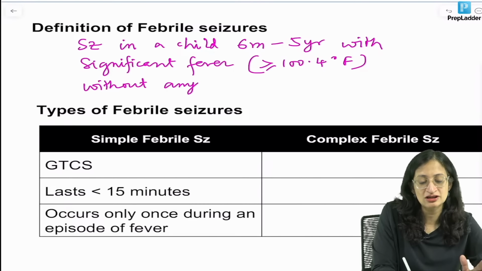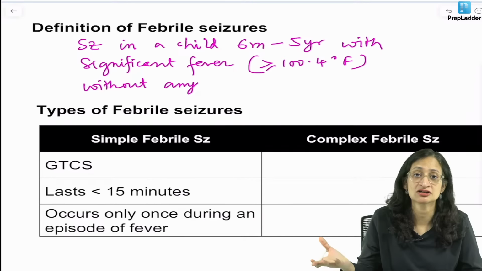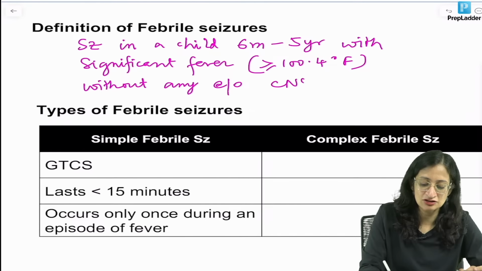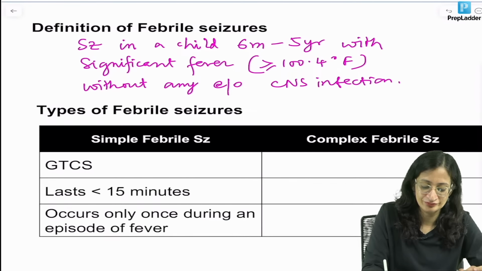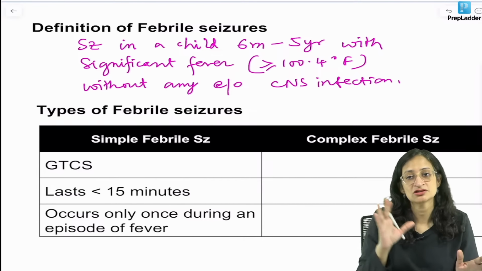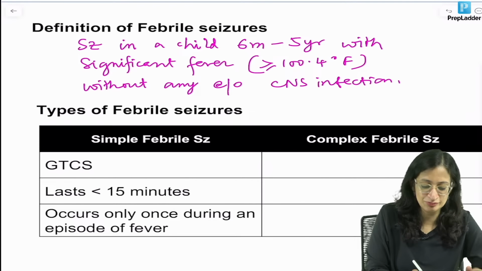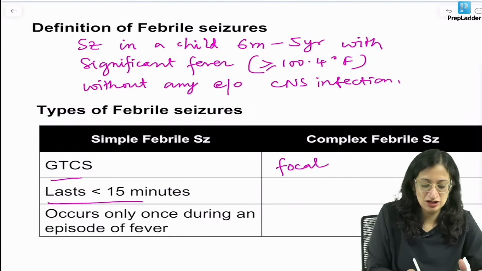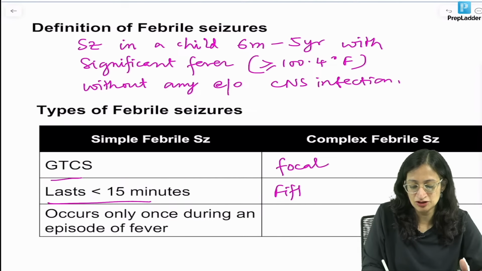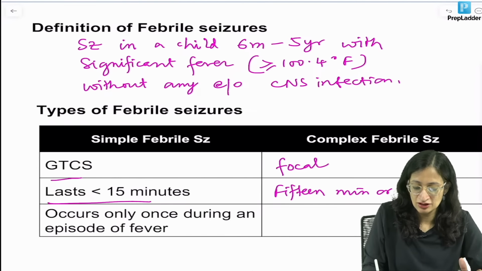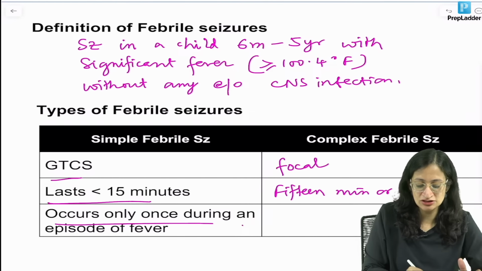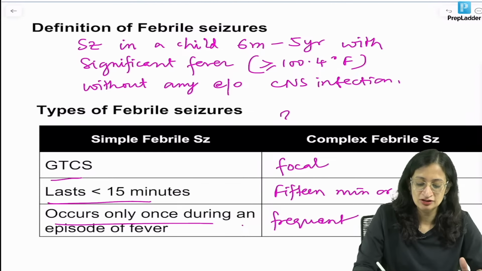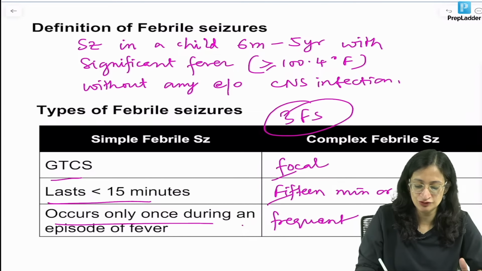So, meningitis can also be there. Fever plus seizures is there in meningitis also. That is not febrile seizure. Okay. So, without any evidence of CNS infection or meningitis. Types of febrile seizure, we know simple febrile seizure and complex febrile seizure. Simple is usually generalized tonic-clonic seizure, while complex febrile seizure can be focal. Simple lasts for less than 15 minutes, complex lasts 15 minutes or longer. And simple occurs only once during an episode of fever, but complex can be frequent or multiple times. So, you can remember 3 F's in complex febrile seizure: focal, 15 minutes, frequent.